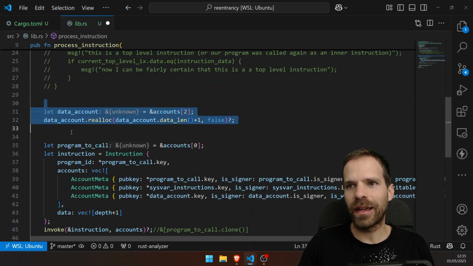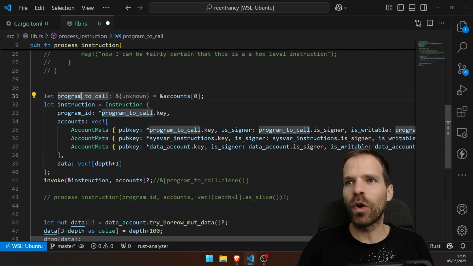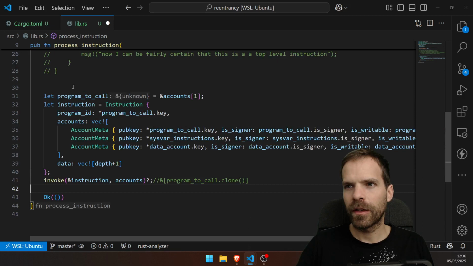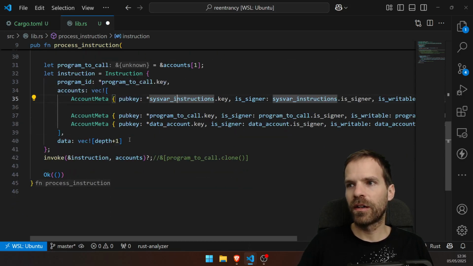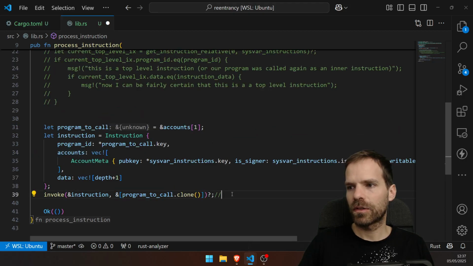Data account, nah, I don't need no data account for now. And then the program to call will be account number 1. And I increase the depth in the instruction data. And then we just call that program. Obviously, again, with first account being the sysvar. And then that program I will not put in here anymore. Also the data account, I don't need that. So also here basically just gotta clone the sysvar instructions.